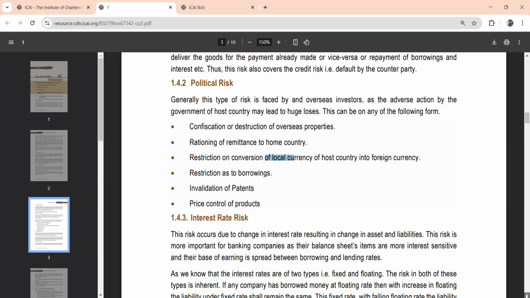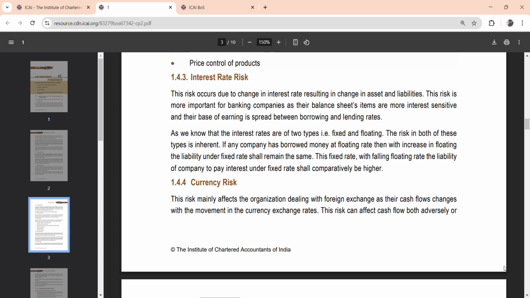So moving on to the next, interest rate risk. This risk occurs due to a change in interest rate resulting in a change in assets and liabilities. So whenever you say interest rate risk, resulting in a change in assets and liabilities, that is very important. And the risk is important for banking companies, as you can see from the latest trends, the latest changes in repo rates, or rate reductions, all those things.